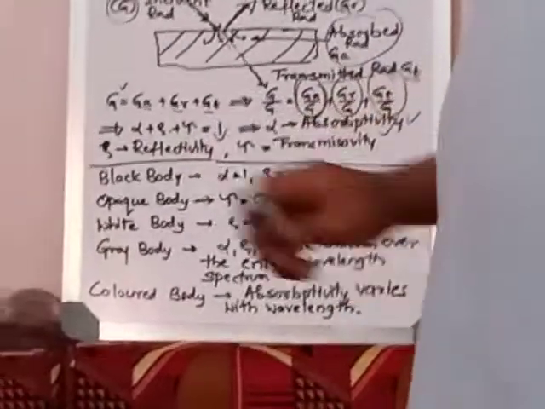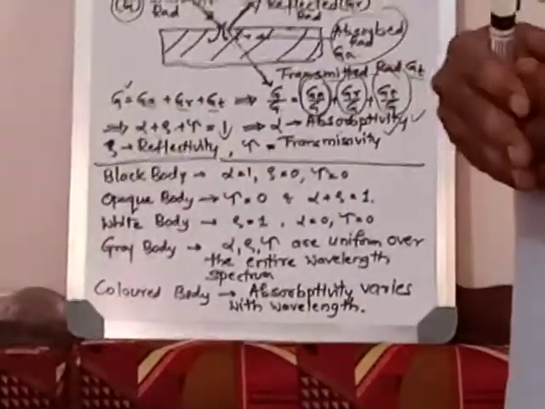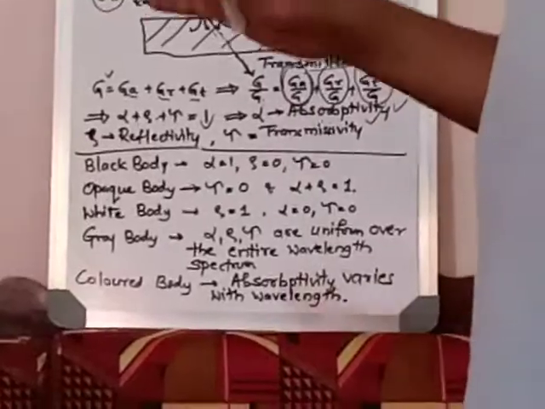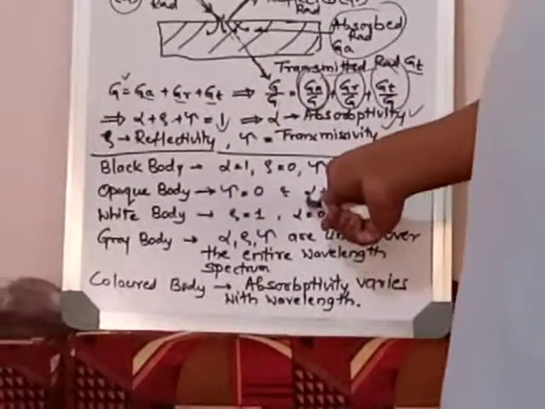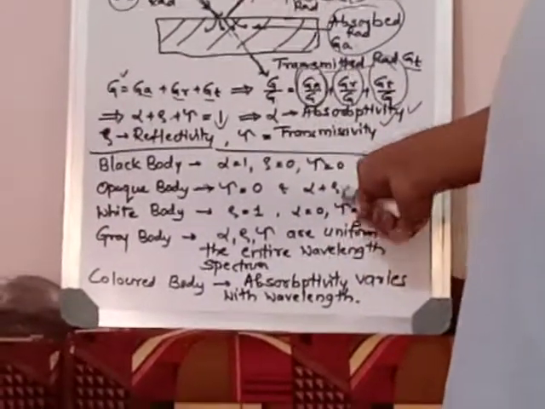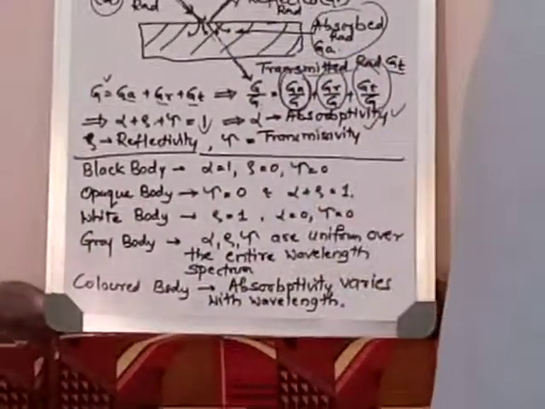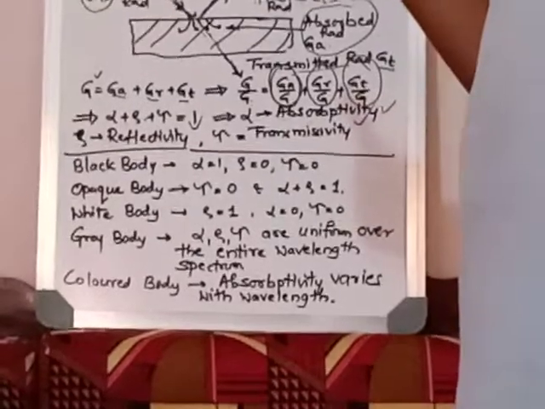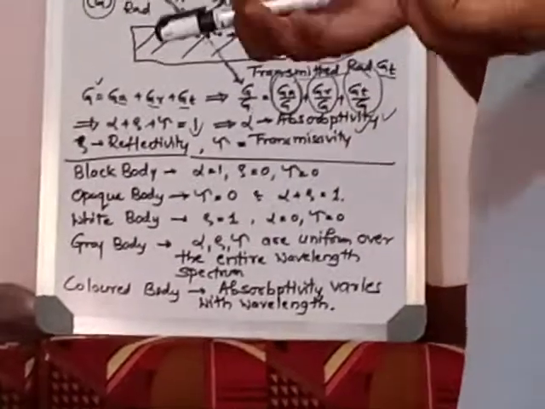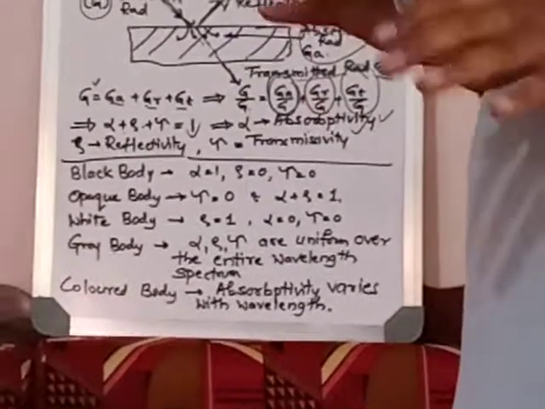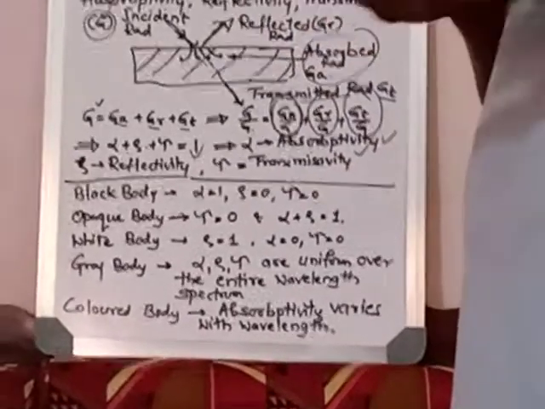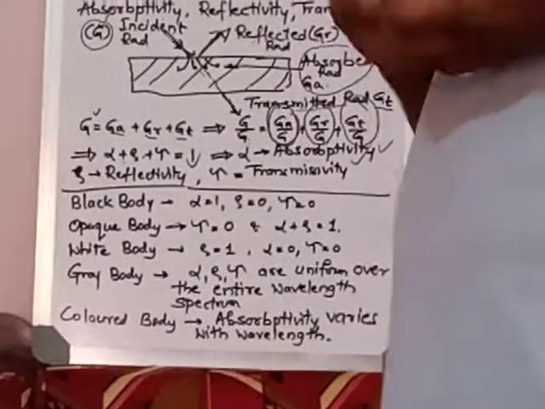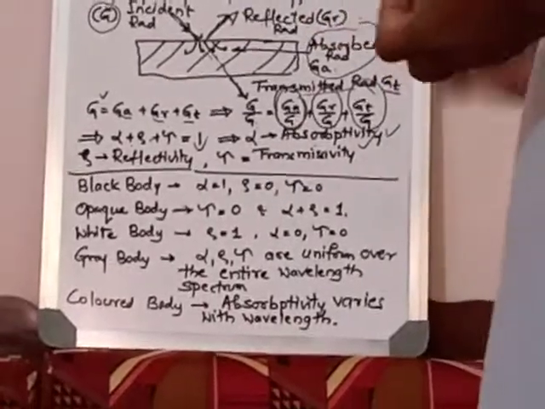The second thing is the opaque body. In an opaque body, transmissivity tau is 0. No transmission. Solid bodies are usually opaque bodies. No transmission, but some amount of absorption is there, some amount of reflection is there. Alpha plus rho is equal to 1 because tau is equal to 0. The rays cannot pass through the body; partly they are absorbed, partly they are reflected. That body is called an opaque body. This is very, very important.